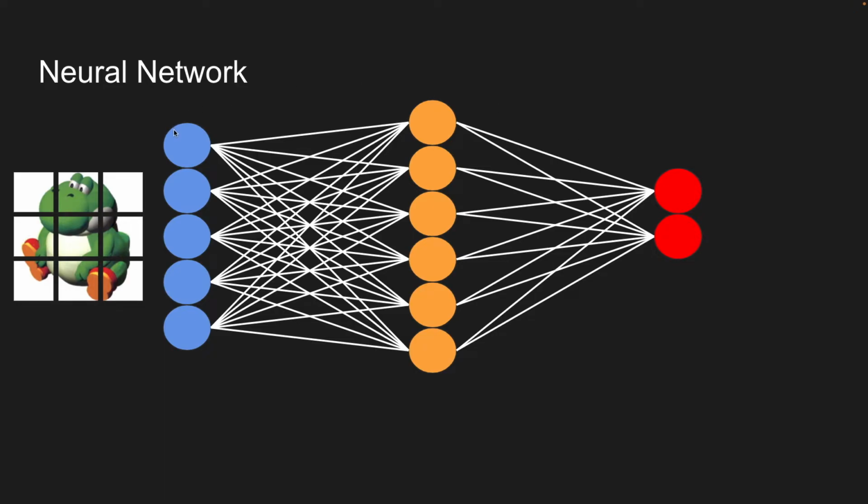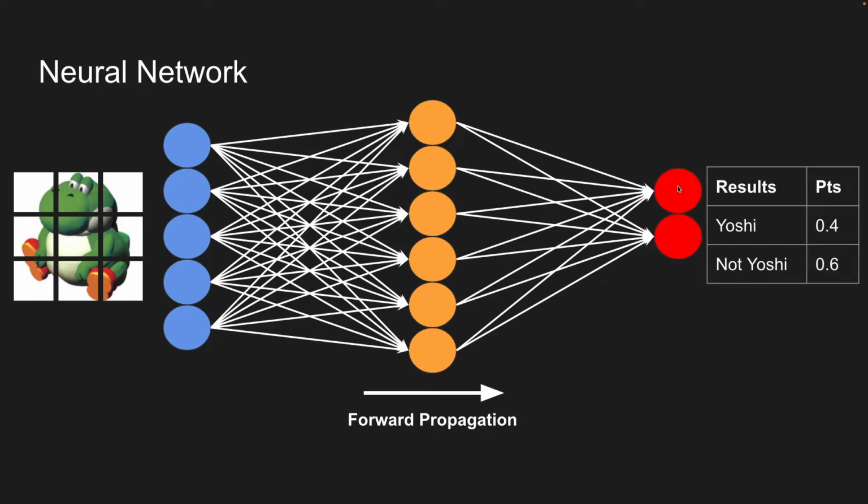The movement of data from the input layer all the way to the output layer is known as forward propagation. As the data moves from input to output, the output layer will give a certain result that looks something like this. In our case, the result is Yoshi 0.4, or 40%, and not Yoshi 0.6.